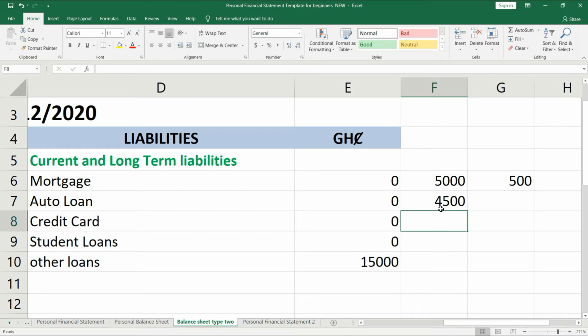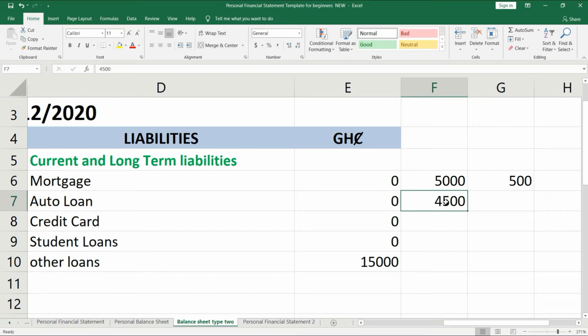Now, this 500 cedis which you have is what we call a down payment. You understand? In this particular sense, when you're talking about mortgage, that's the cash you have, so that's your down payment. And then you went for a loan of 4,500 cedis from a bank in the form of a mortgage, because you're going to use that money to buy a house.